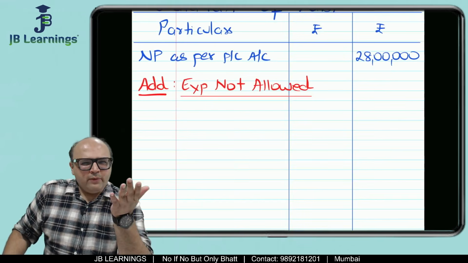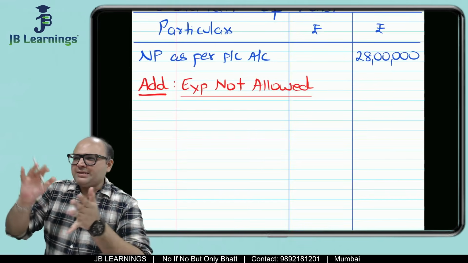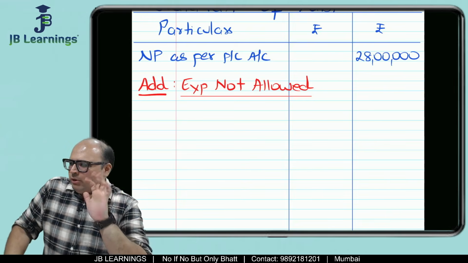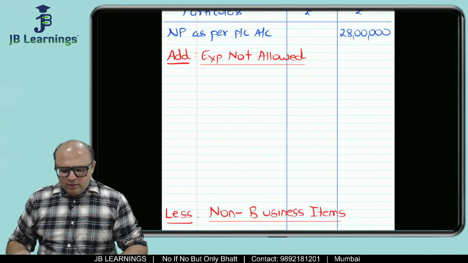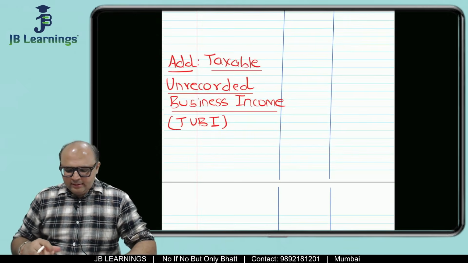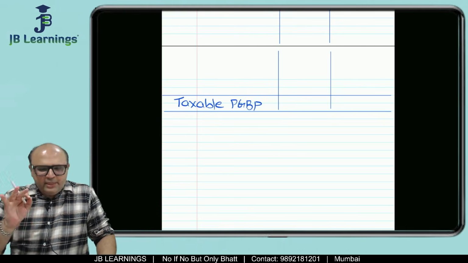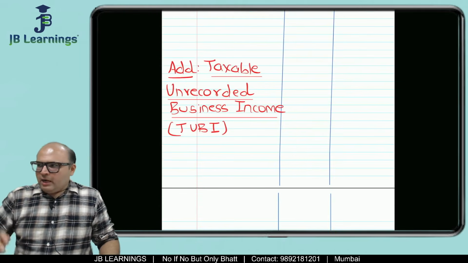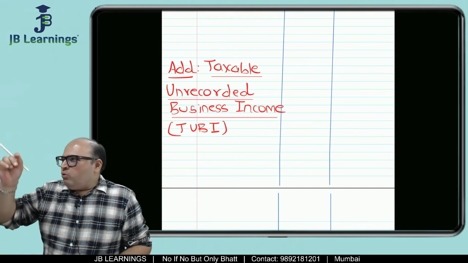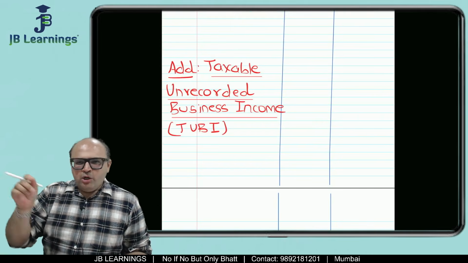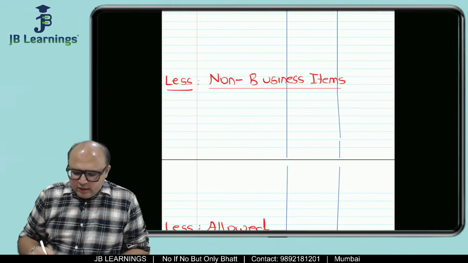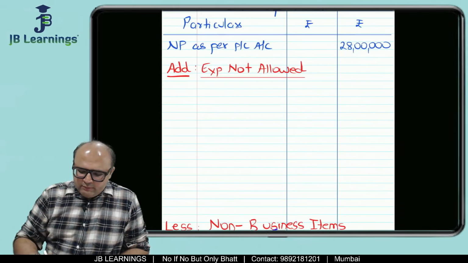So friends, whenever you are solving a business sum, obviously after reading the question, you get some idea about the size of the question. So what you can do is leave lines like this and keep the format ready. The benefit of doing this is that when you read the question, whatever adjustments are there, you can directly and fast start writing non-business items, expense not allowed.